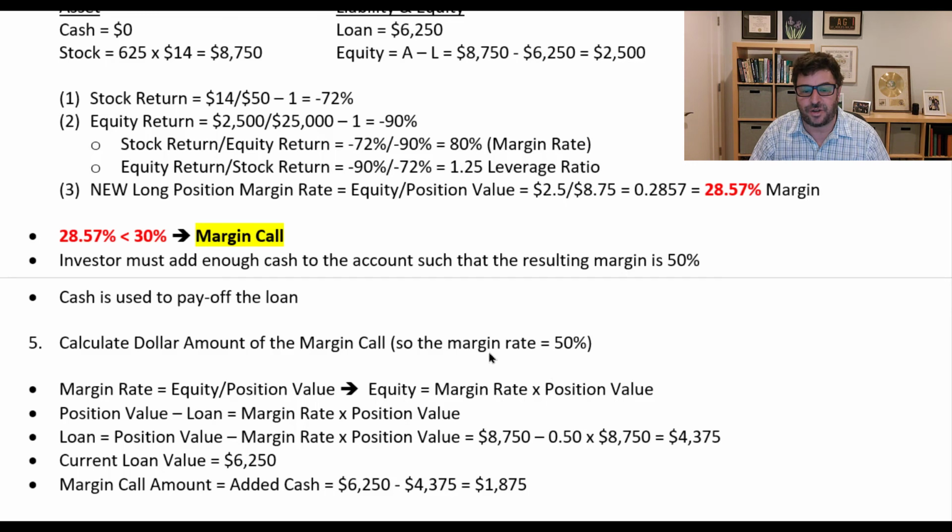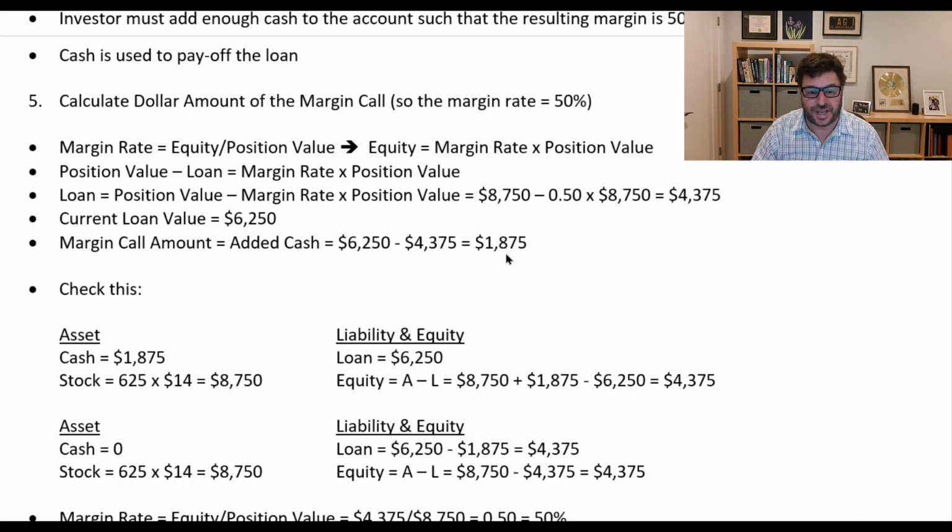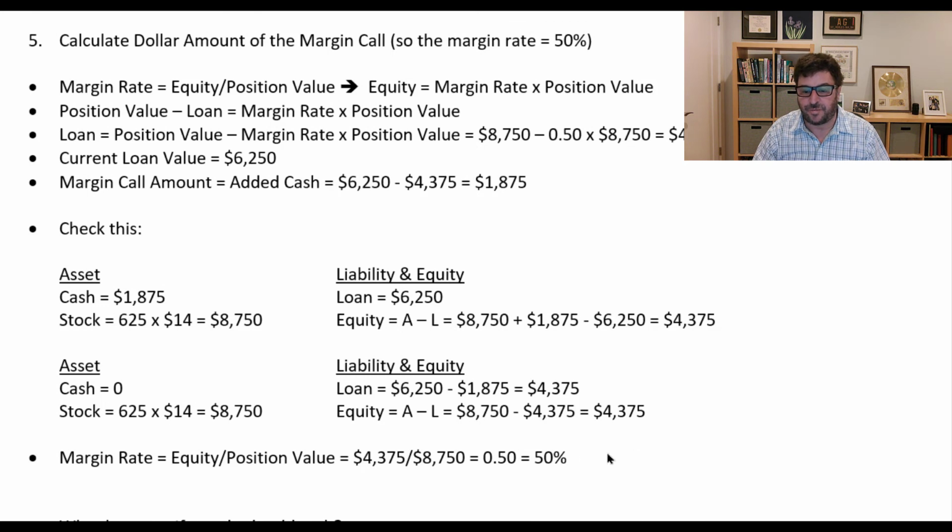If I don't do that, the broker is required to sell the stock. The broker will sell the stock for $8,750, $14 a share, use the proceeds to pay off the loan, and then I get to keep the $2,500. If I would like the position to continue, then I must add cash to the account. I must add $1,875. If I add $1,875 to the account, then I can see that the loan is paid off. I get down to $4,375. The equity is $4,375, and my new margin rate is 50%. And so this is the calculation and the mechanics of a margin call.